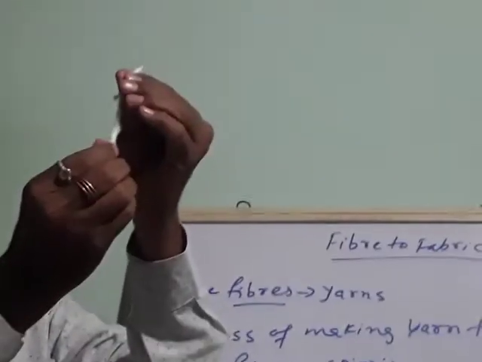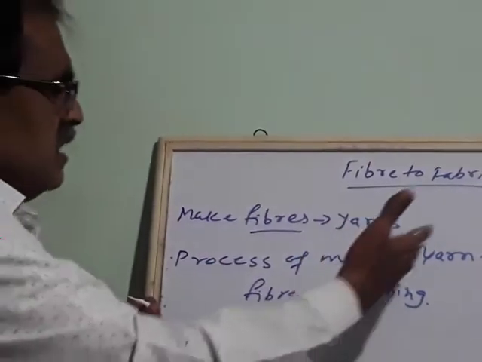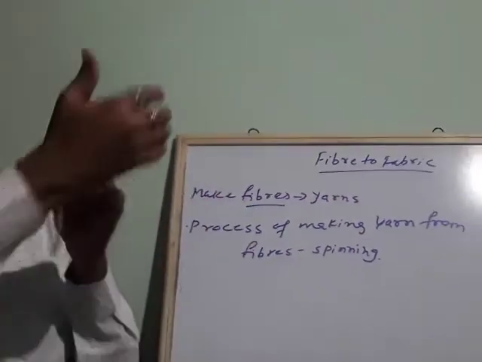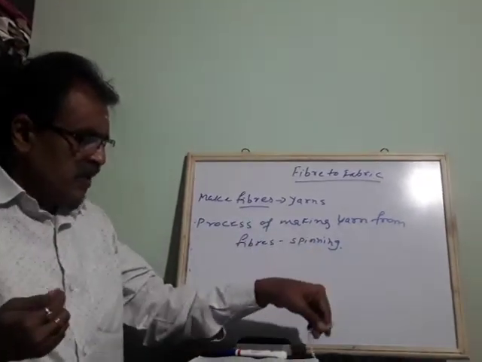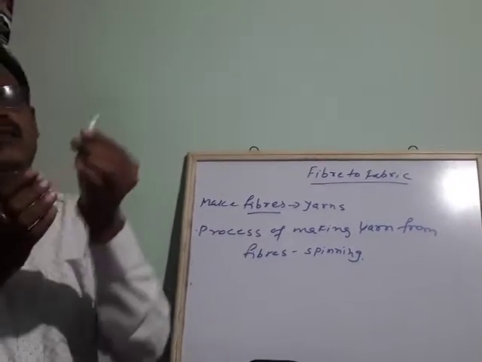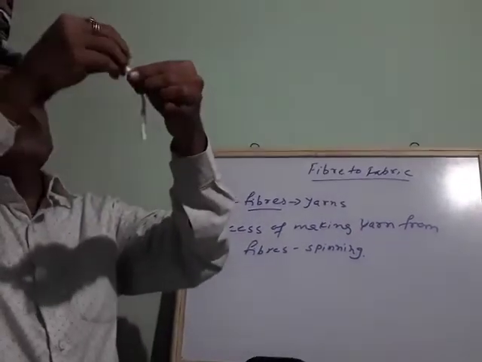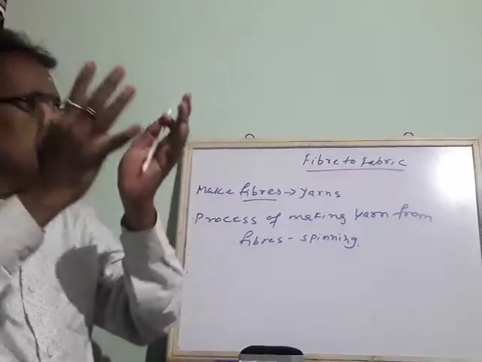These yarns are sent to the machines. When you combine fibers together they form a yarn. If this is a fiber, mix many fibers and it becomes a big lot, and that big lot is called yarn.